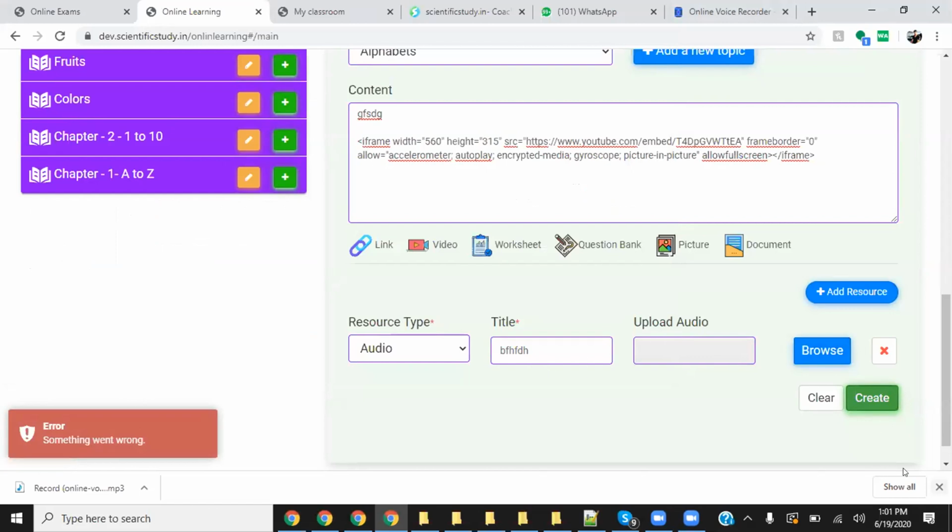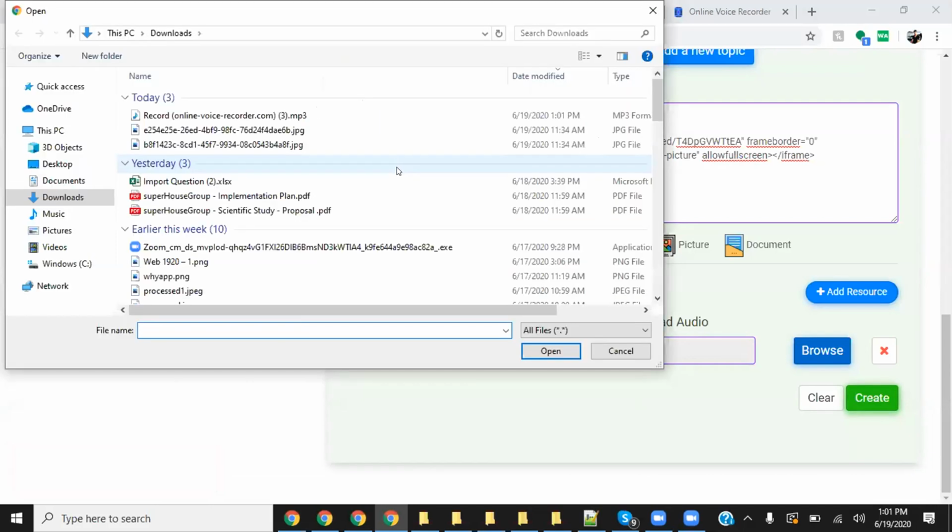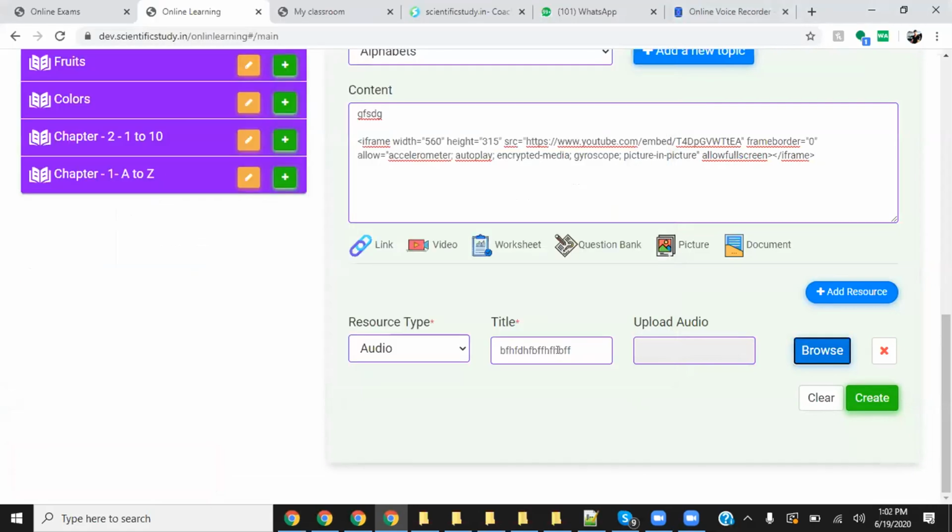This is in development mode, so I have to check, because I'm showing you everything from the development server. So simply set the resource type as audio and upload the file. Very simple. They will be able to hear your voice, and it's all done. Students will be able to relate the idea, the concept, the learning material with the teacher.